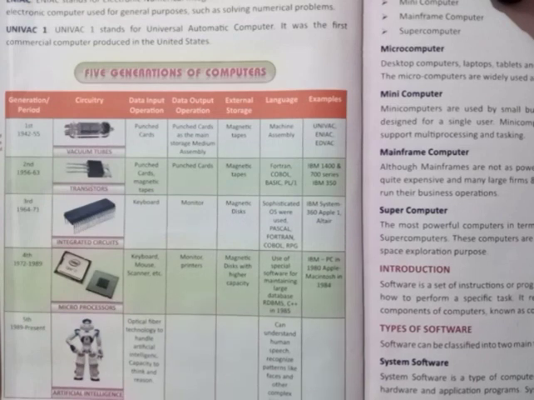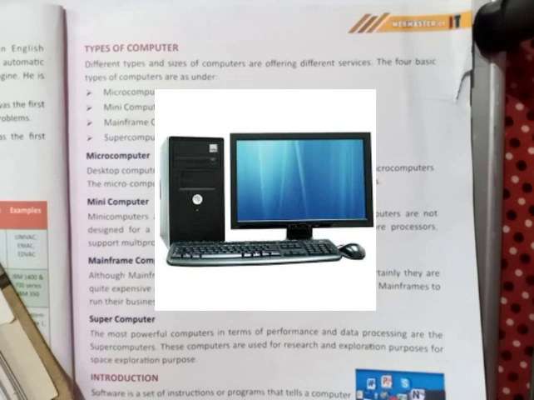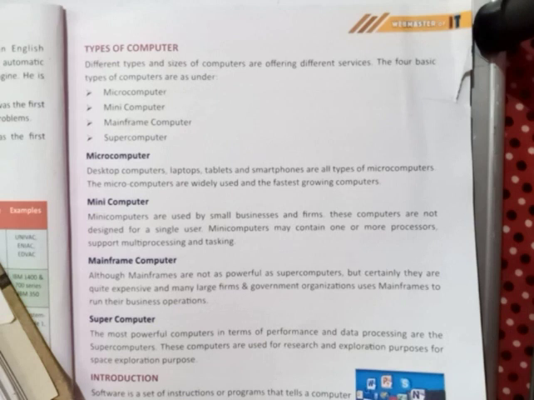Now we are starting our next topic, types of computers. We divide computers into four types based on their work function and size: microcomputer, minicomputer, mainframe computer, and supercomputer. First is the microcomputer, which we use in our home. Desktop computers, laptops, tablets, and smartphones are all types of microcomputers. Microcomputers are especially designed for general uses like entertainment, education, and work purposes. These computers are the cheapest among the other three types of computer.